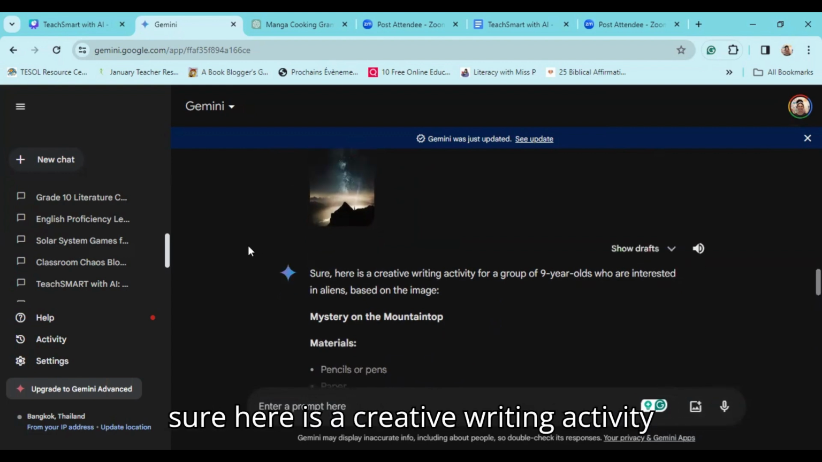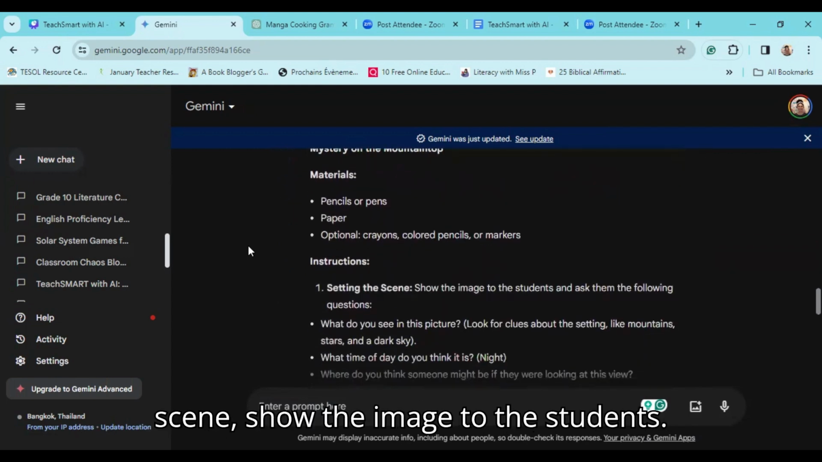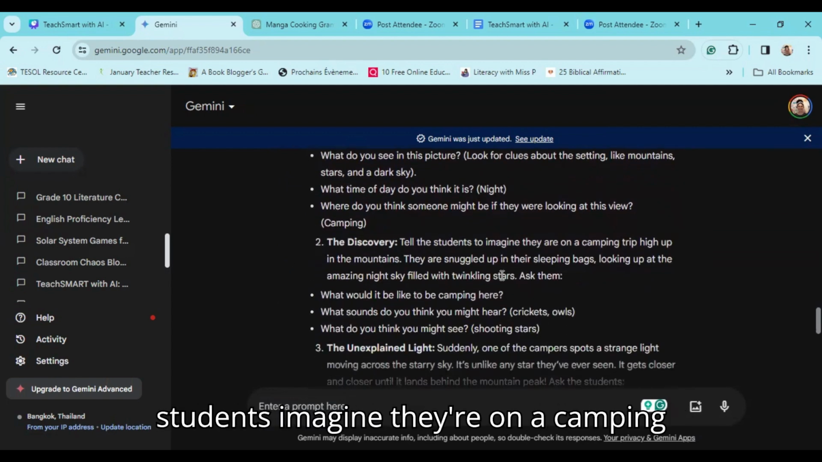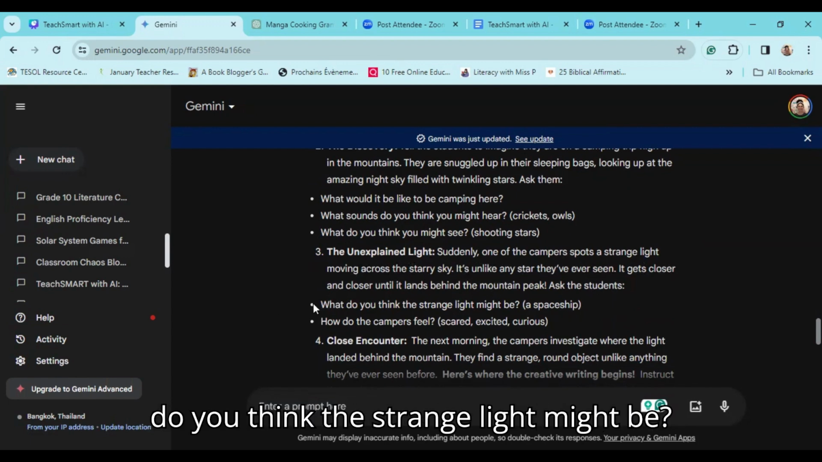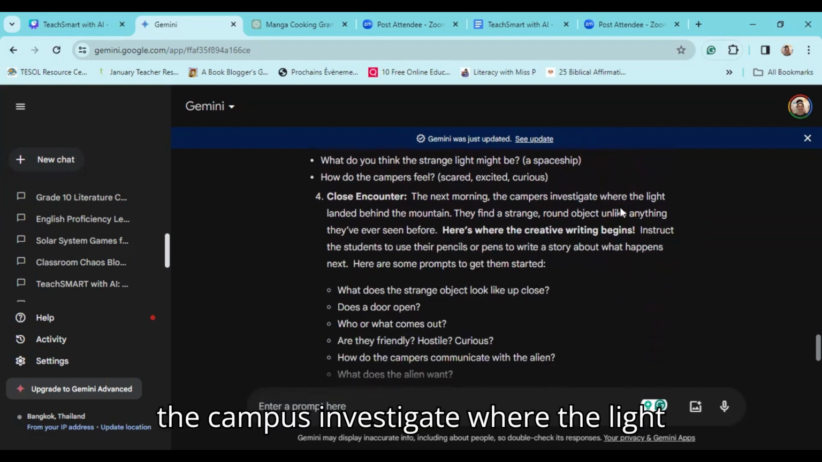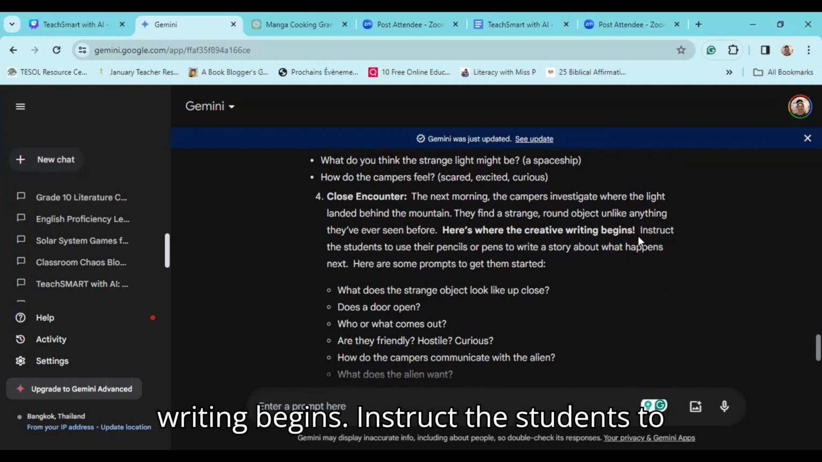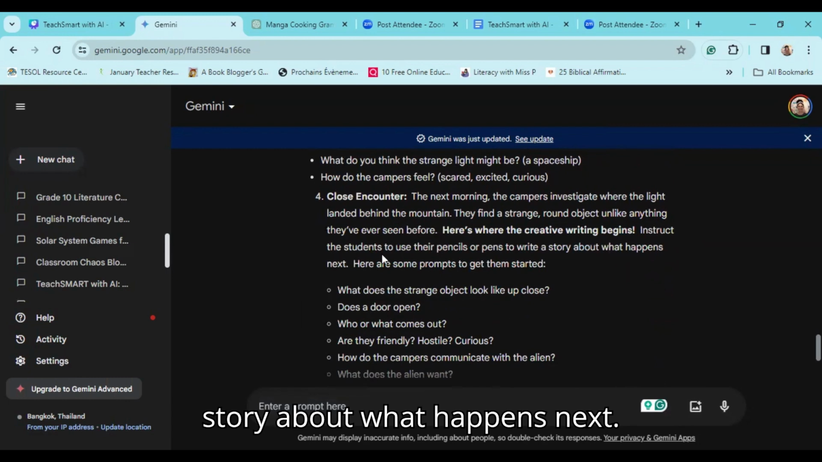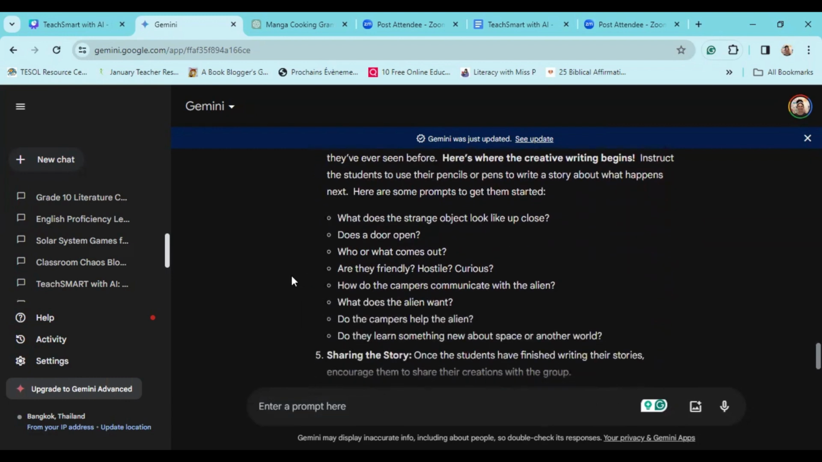So it says, sure, here is a creative writing activity, mystery on the mountaintops, setting the scene. Show the image to the students, ask them the following questions. What do you see? On the campus, investigate where the light landed. Here's where the creative writing begins. Instruct the students to use their pencils or pens to write a story about what happens next. And here are some prompts.